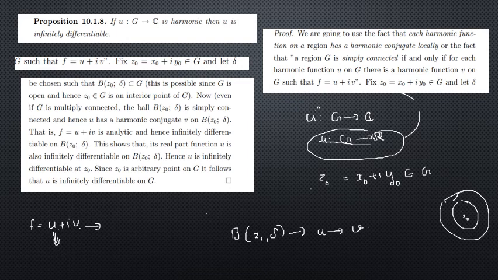That means u should be infinitely differentiable in B(z0, delta), and that means u is infinitely differentiable at z0. Since z0 is arbitrary and delta is arbitrary, we can say that u is infinitely differentiable in G.